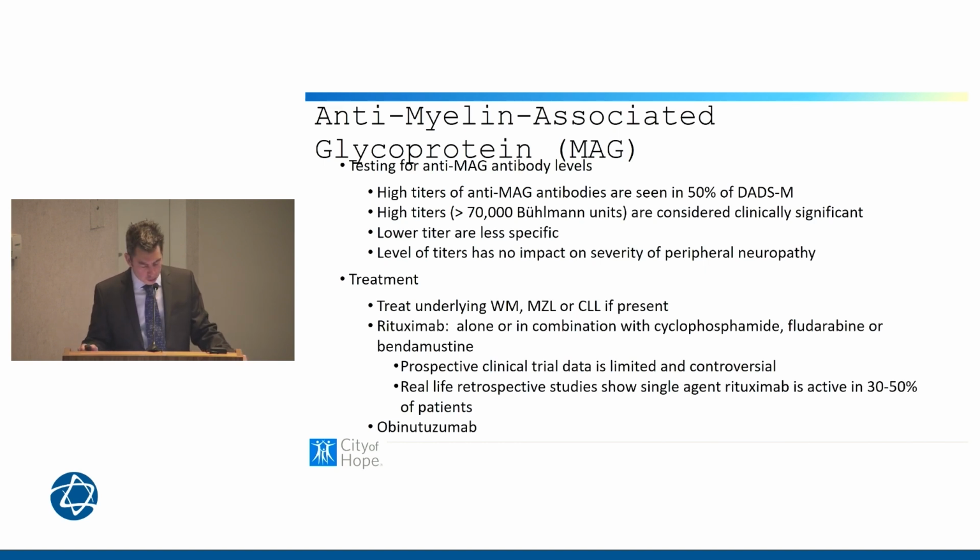I'm going to go over one of the studies. But the real-life studies, or retrospective studies rather, do show a benefit of rituximab in treating these diseases, and that is something that I have incorporated into my own practice. And obinutuzumab can be a helpful treatment for anti-MAG antibody-associated neuropathy.